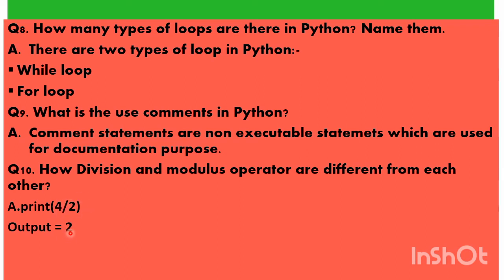Okay, what's the output? 2. If you divide 4 by 2, what will be the quotient? 2, right? Now, if we use the modulus operator, 4 % 2 means this is completely divisible, na? And what's the remainder? 0. So you will get the output as 0, right? I hope till now these things are clear.